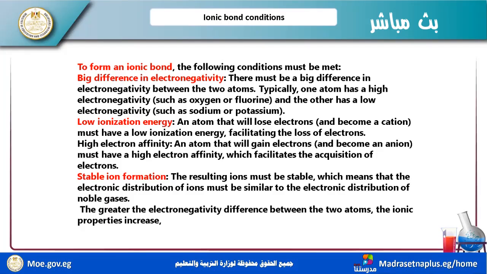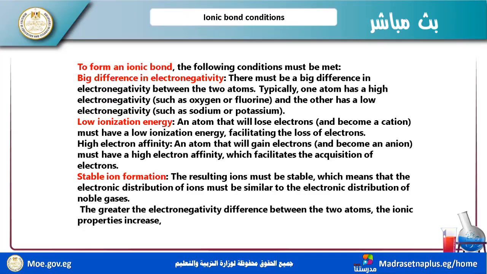The other has a low electronegativity, such as sodium, which has a low electronegativity and low ionization potential. It is very easy to lose this electron, and when it loses this electron, it converts into a positive ion. So the difference in electronegativity is 1.7 and more.